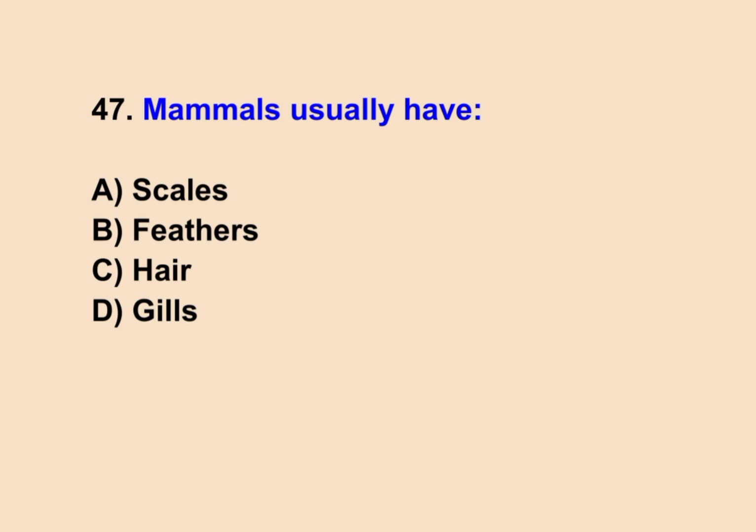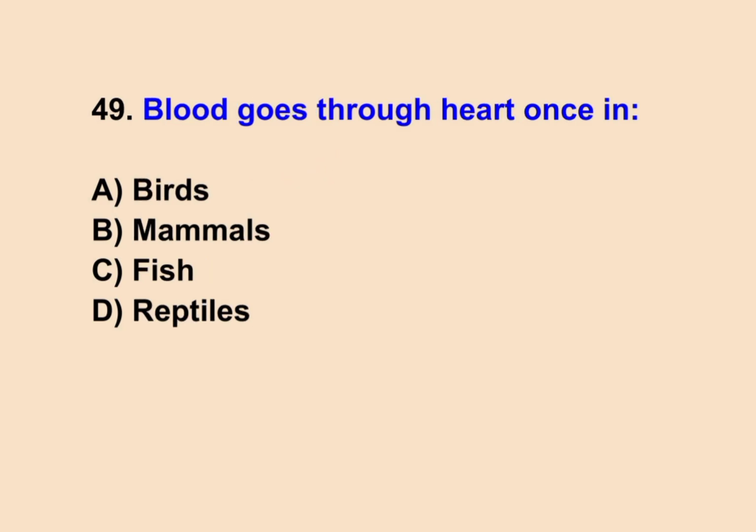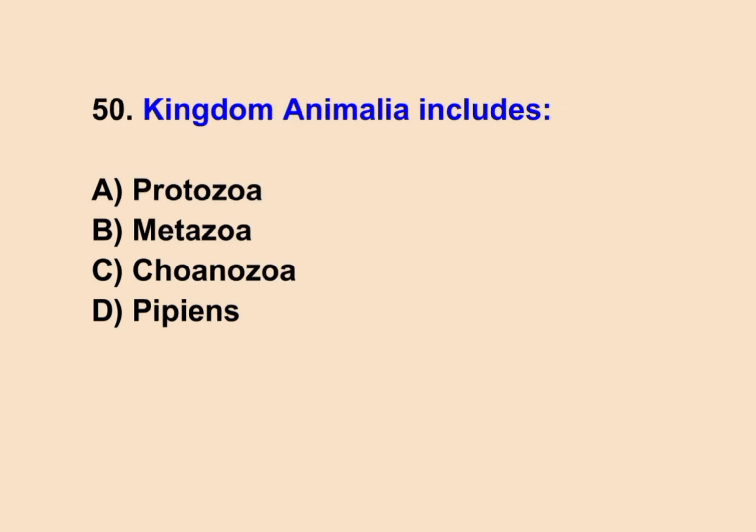47. Mammals usually have... Correct answer is C. Hair. 48. Spines for protection are found in... Correct answer is A. Hedgehog. 49. Blood goes through heart once in... Correct answer is C. Fish. 50. Kingdom Animalia includes... Answer is B. Metazoa.